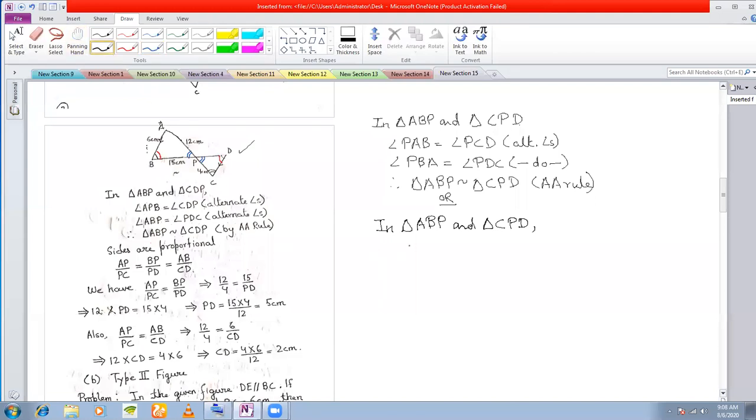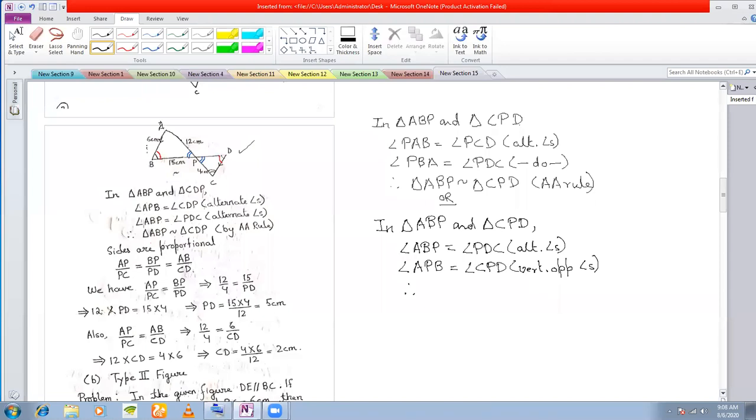So therefore you can write the red angles first. Angle ABP is equal to angle PDC, the red angles, because they are alternate angles. And next you can write angle APB, the blue angles, is equal to angle CPD, and the reason here is vertically opposite angles. So either you can proceed the first way or the second way.